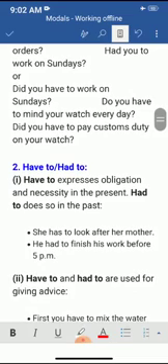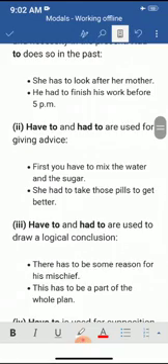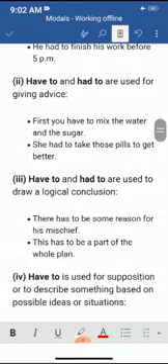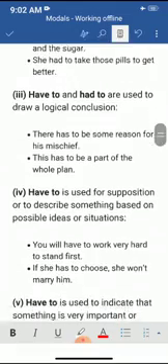Next is have to, had to. Have to expresses obligation and necessity in the present, and had to is used for giving advice. First, you have to mix the water and the sugar. She had to take those pills to get better. Have to, had to are used to draw a logical conclusion. There has to be some reason for his mischief. This has to be part of the whole plan.